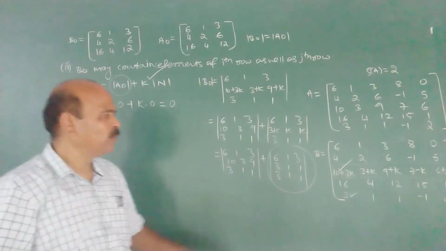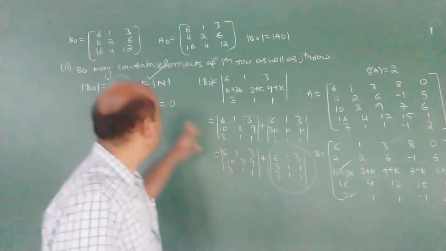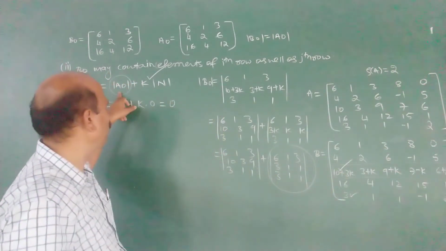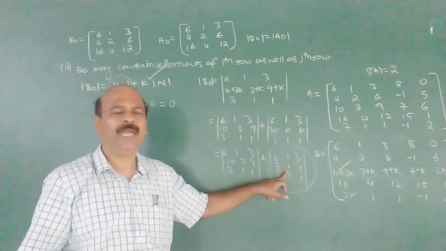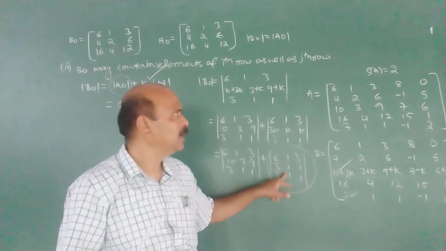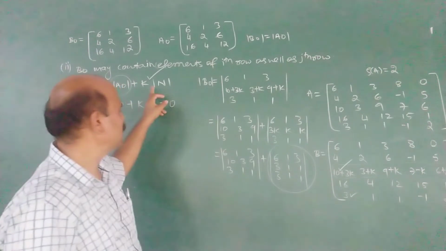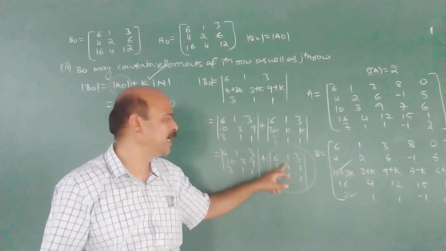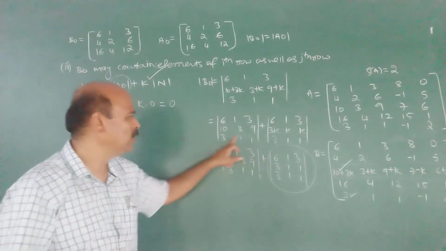If we consider both the rows, the ith as well as the jth rows, then what happens? B naught becomes A naught plus K times N, where N is a matrix, or a minor, of order R plus 1. R is 2 here, that is important. R plus 1, where two rows are identical.